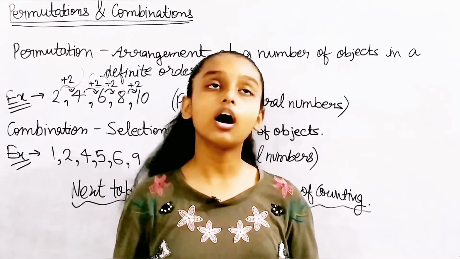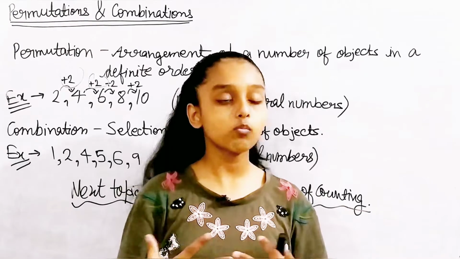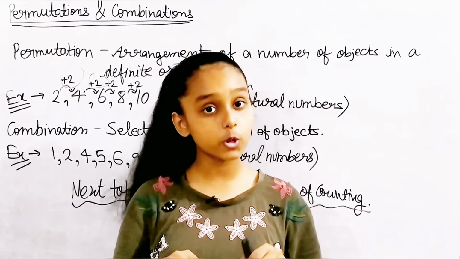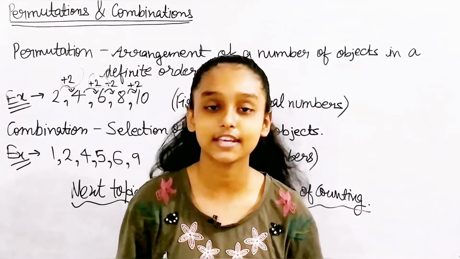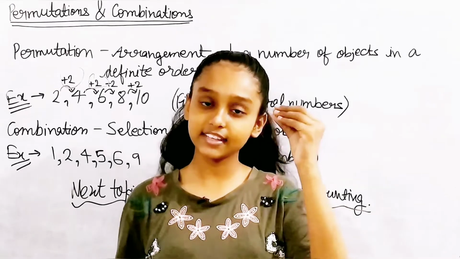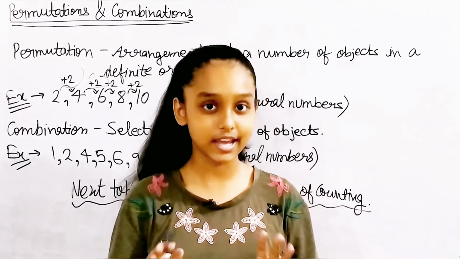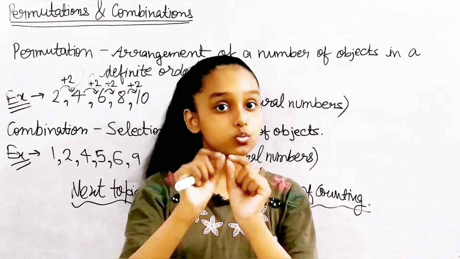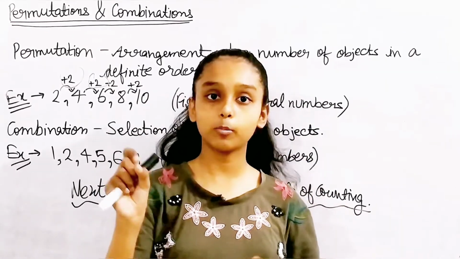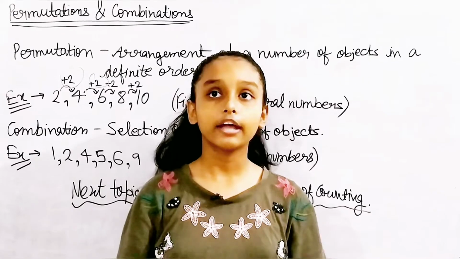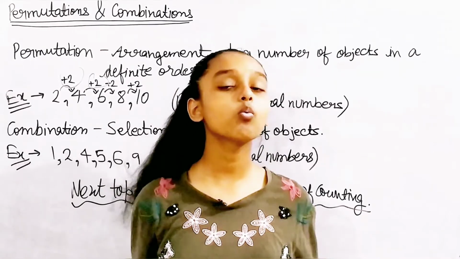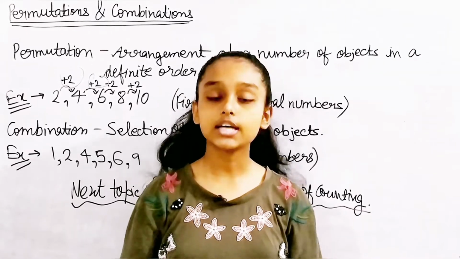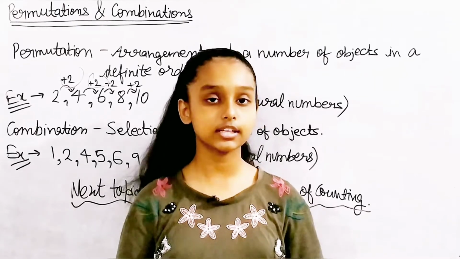One more thing is that I just again want to say this. The example's not exactly right. I'm just telling in normal terms. Like in the addition principle, we'll be adding those ways. In the multiplication principle, we'll be multiplying those ways. And whatever else is there, we'll discuss it in detail in the next video.